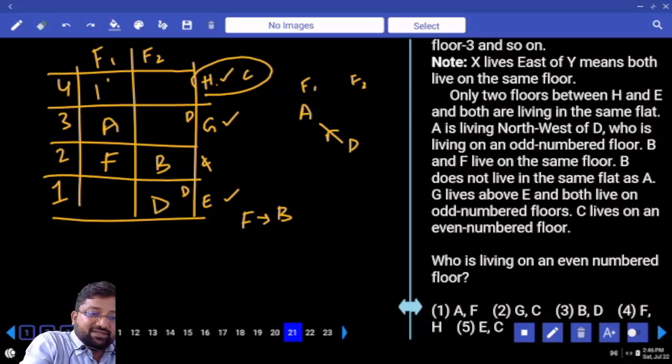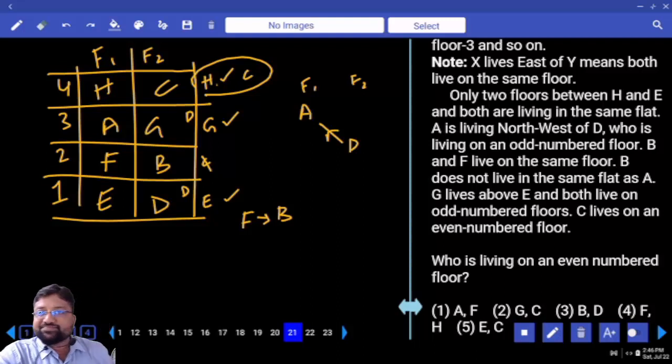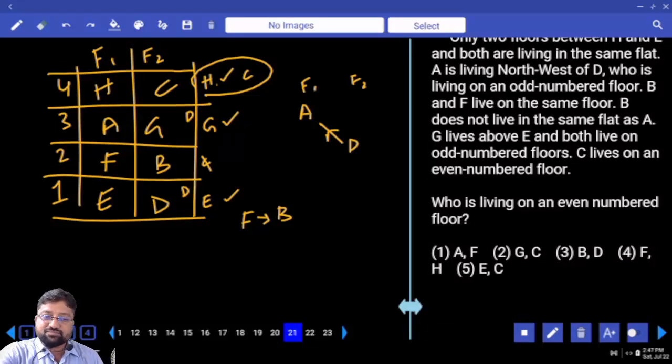H and E live in the same flat. C. One person is left. Who? Is it done? Tell me. Who is living in even number floor? HC or FB? F and H, even number floors.